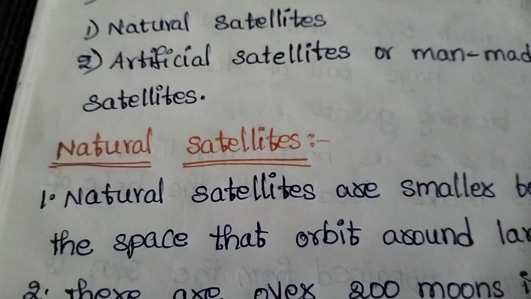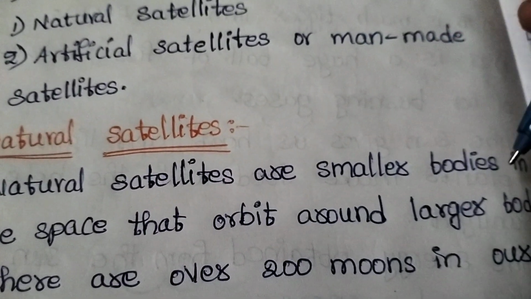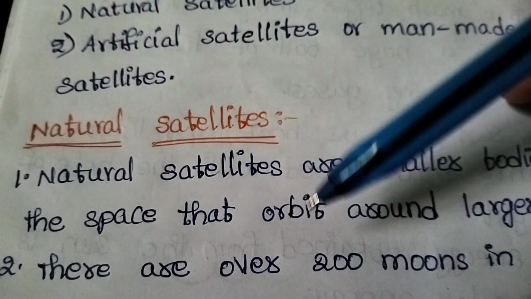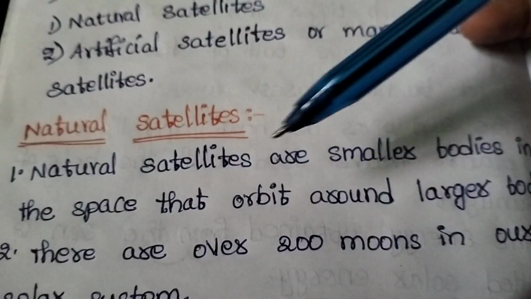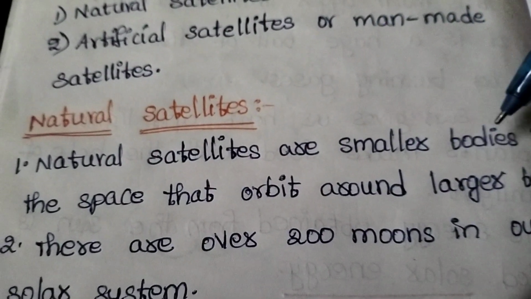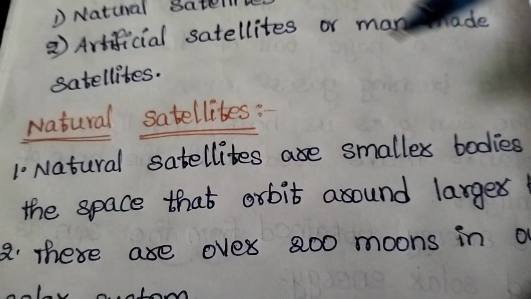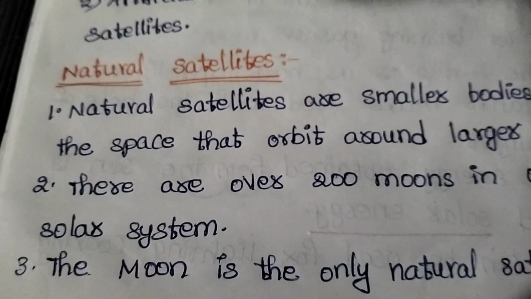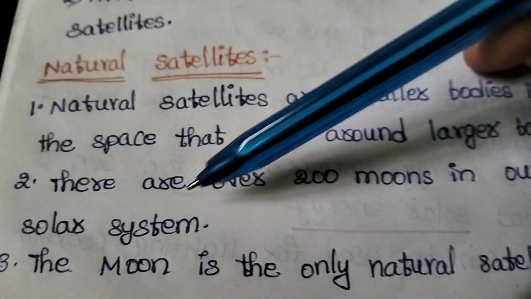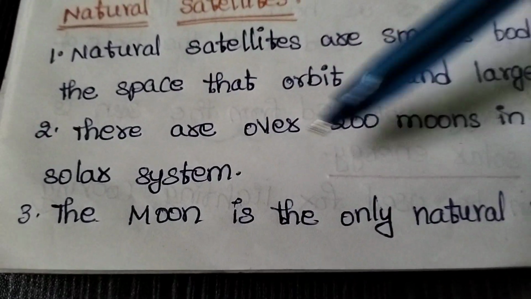Coming to the natural satellites. Natural satellites are smaller bodies in space that orbit around larger bodies. There are over 200 moons in our solar system, approximately.